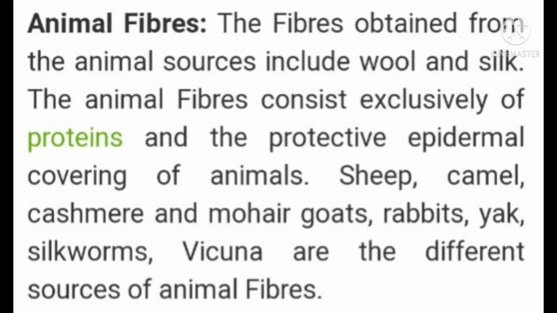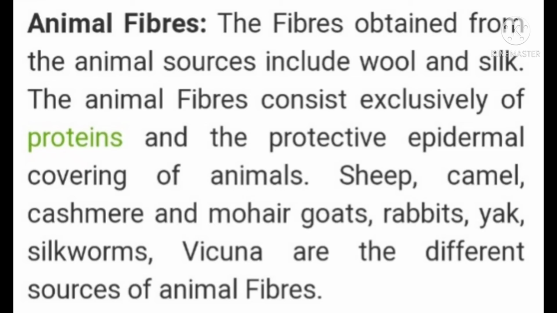The next is the animal fibers. The fibers which are obtained from the animal sources, the fibers which we get from the animals, are known as the animal fibers. The most common animal fibers are wool from the sheep and silk from the silkworm. The animal fibers consist exclusively of proteins and the protective epidermal covering of the animals.